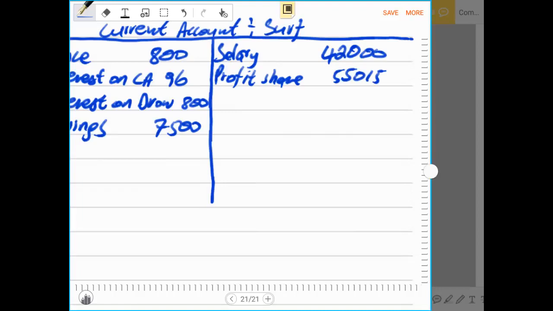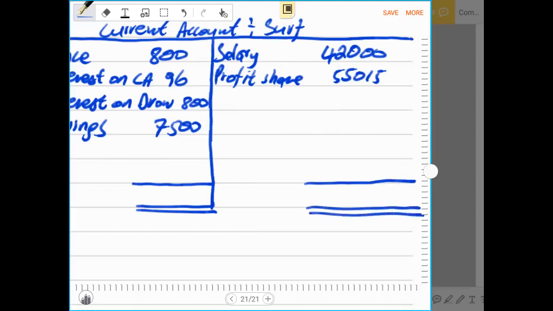That means we just say 42,000 rands plus 55,015 cents. And the credit side seemed to be obviously bigger than the debit side, and the total of the credit side is 97,015 cents.